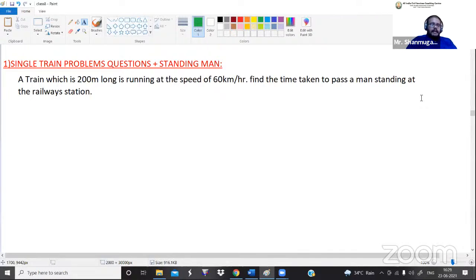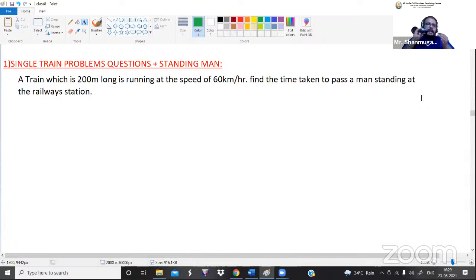If we are traveling in a train, we come to know that some people sit in a train, and a few people will stand outside of the train. So if we are traveling in a train, we move in the train. The people outside the train will stand like this. For example, this is a train and this is a man who is standing, or we can say an electric lamp, electric pole or post lamp, whatever it might be, one particular standing object, either a standing man or electric pole or post lamp. It should not move, it should be very static in manner.